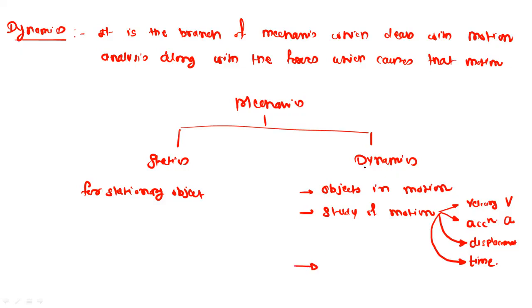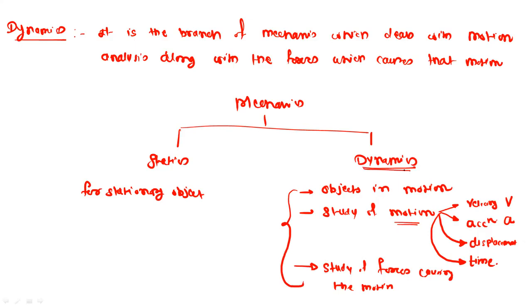In dynamics, along with this motion, sometimes we will deal with the forces which cause that motion. So this complete analysis of the motion along with the forces is called the dynamics part.